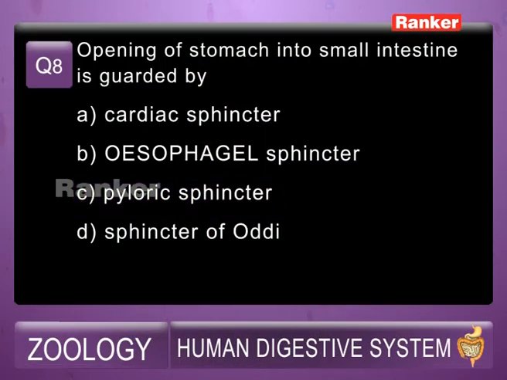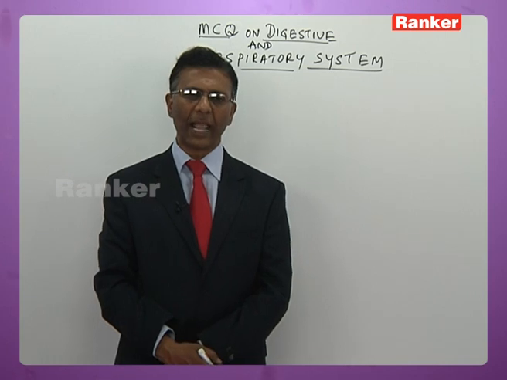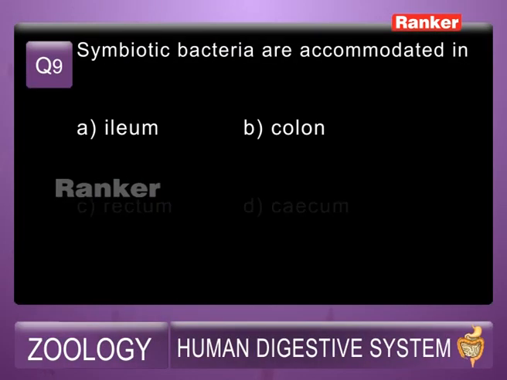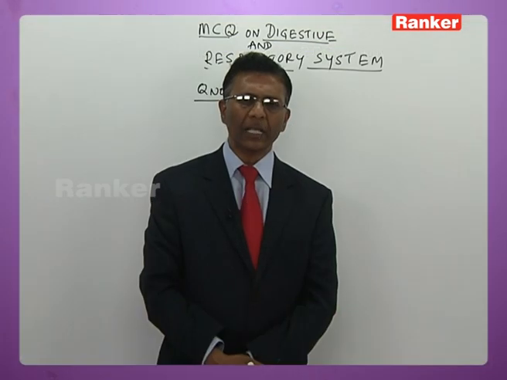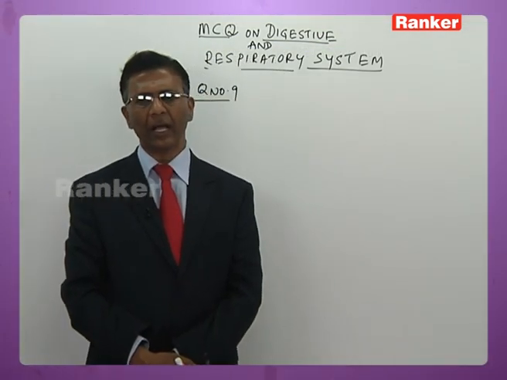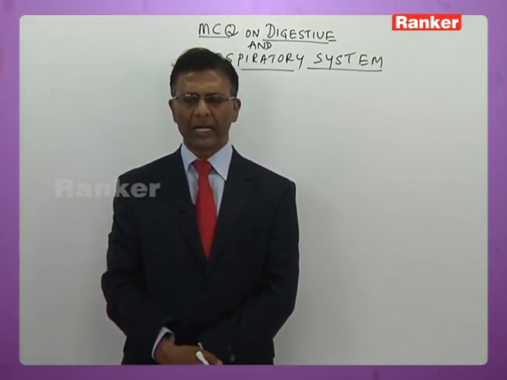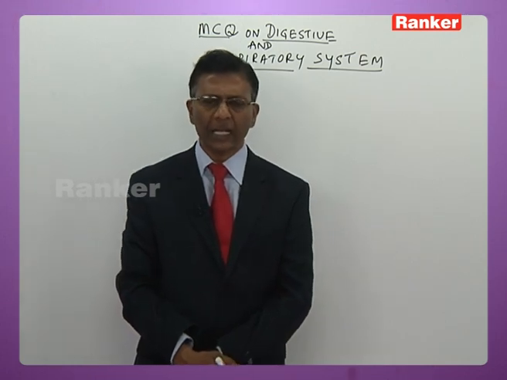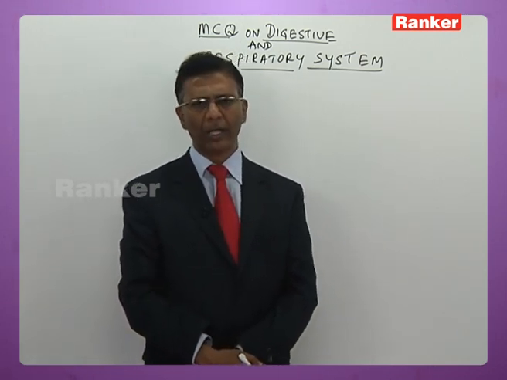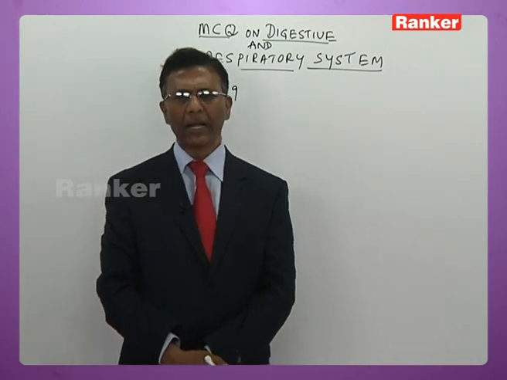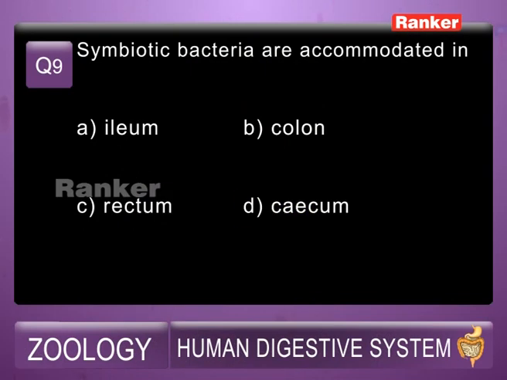I shall read out the question for you. Here is the 9th question before you. Symbiotic bacteria are accommodated in A. Ileum, B. Colon, C. Rectum, D. Cecum. So the answer is cecum here now. In human being, cecum houses symbiotic bacteria, but unlike herbivores, the bacteria do not help in digestion of cellulose, but rather they synthesize certain vitamins which are useful to the human body. So in human body, symbiotic bacteria are stored in cecum. So answer for 9th question is D.